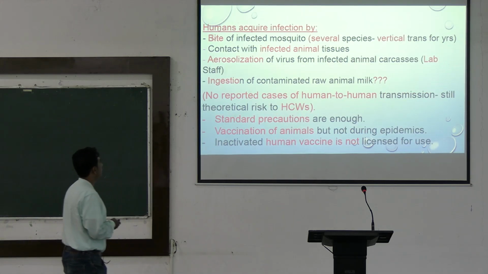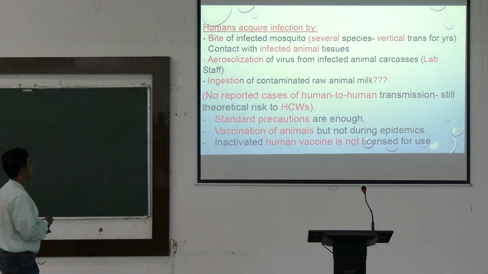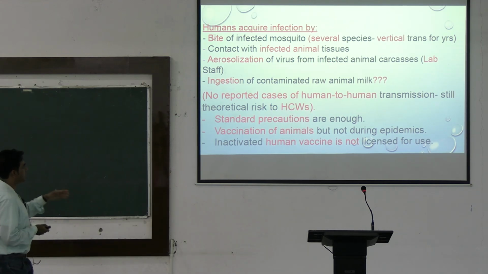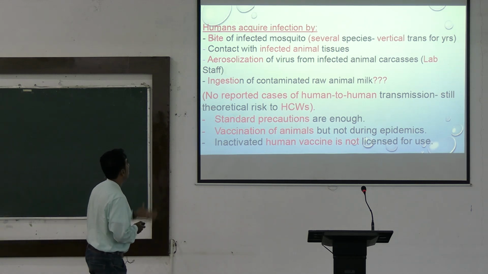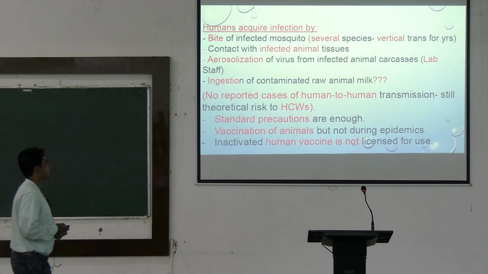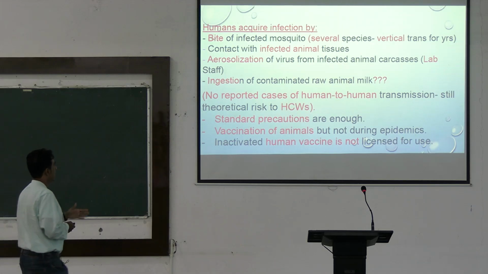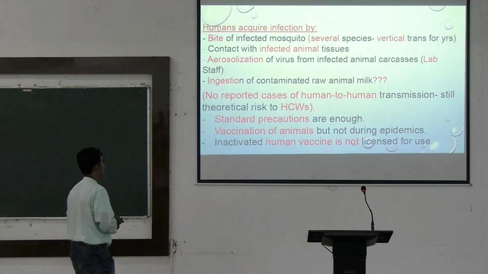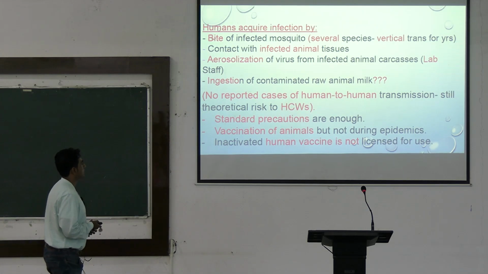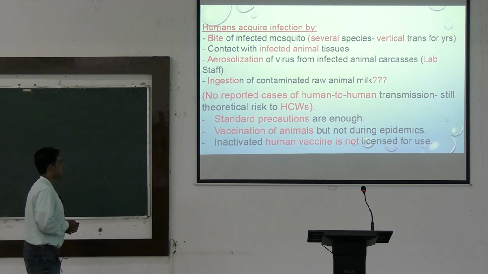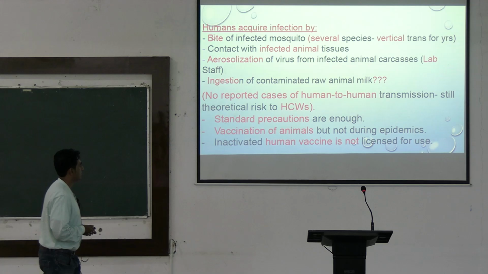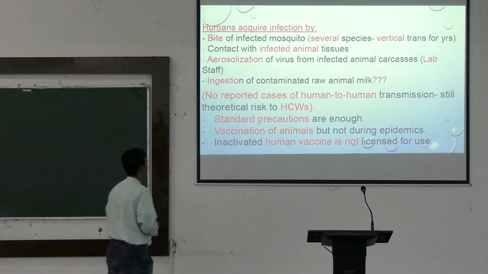How do humans acquire infection? Humans acquire infection by bite of the infected mosquito, of several species, with vertical transmission for years, and contact with infected animal tissues or aerosolization of the virus from infected animals, and ingestion of contaminated raw animal milk. There have been no reported cases of human to human transmission. Standard precautions are enough. Vaccination of animals, but not during epidemics.